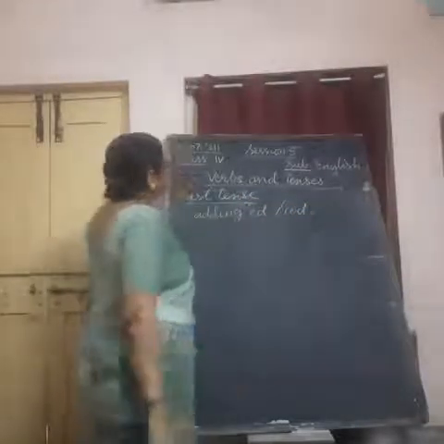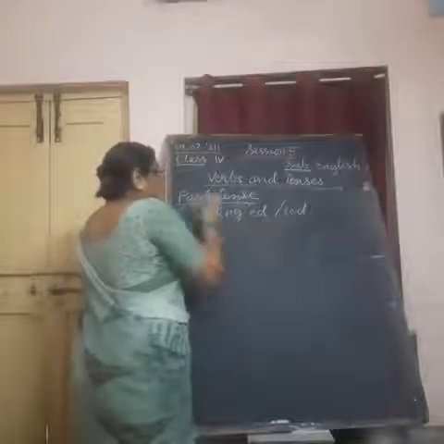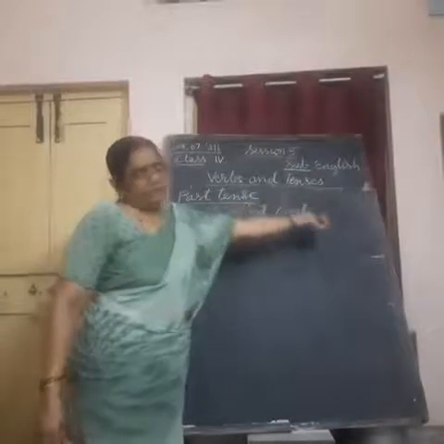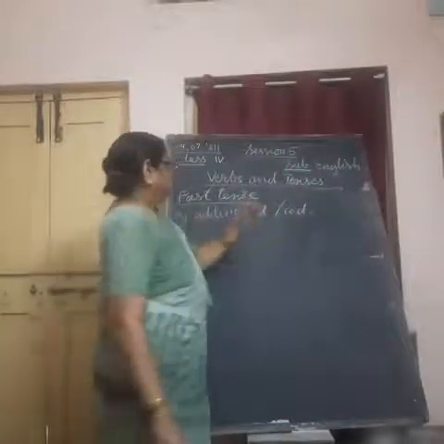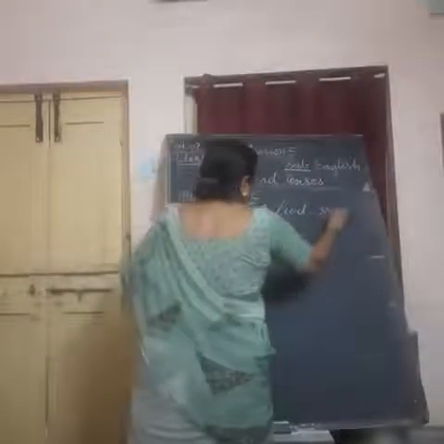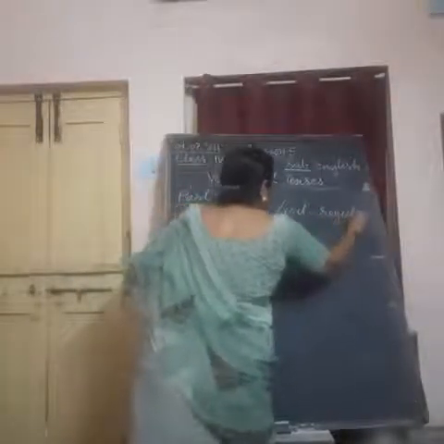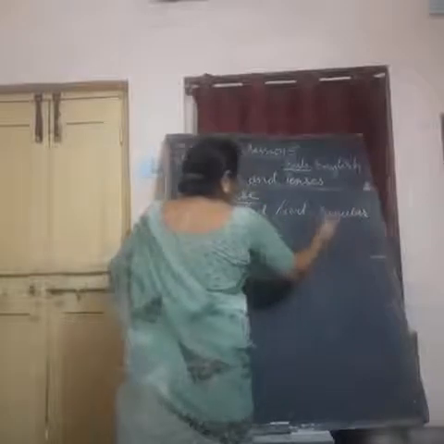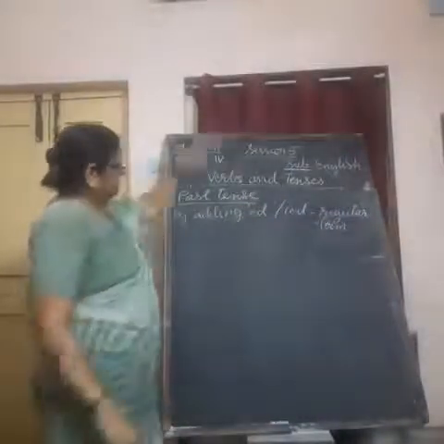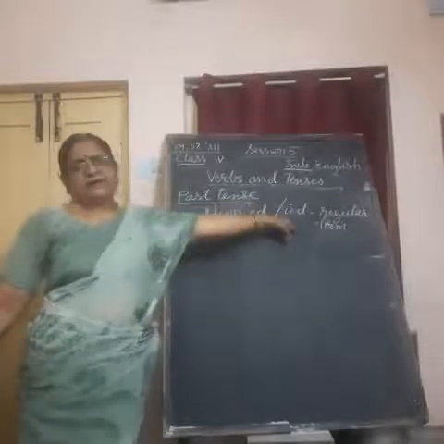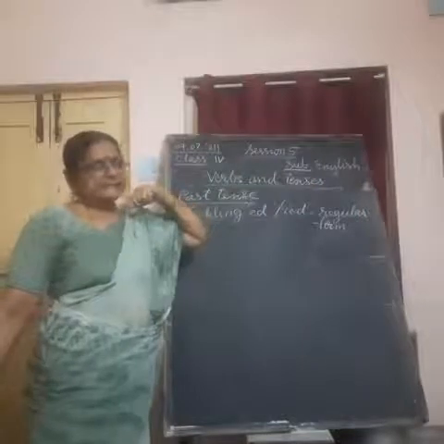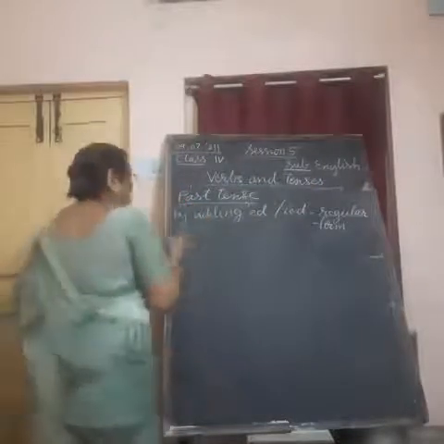Understand? This is adding ed or ied. We are changing the root verb into past tense form. This is called regular form. I mean, if you change the present tense into past tense just by adding ed or ied, it is called regular form. Understand?